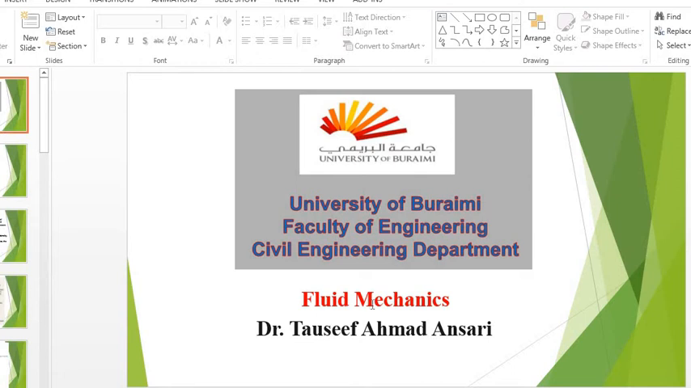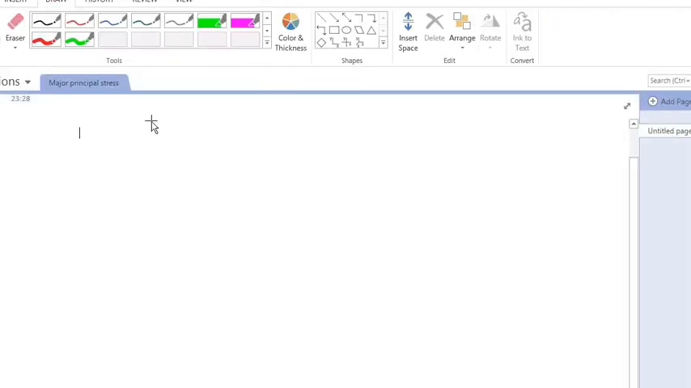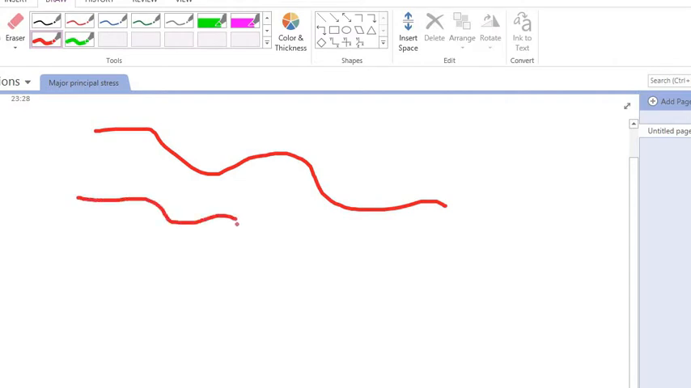Good morning, students. Today we will see fluid dynamics, right? In fluid mechanics, this is one of the topics. We have already seen fluid statics, then fluid kinematics, and the next is fluid dynamics. What is this actually? See, for example, if I take some river, suppose this is the river, right?